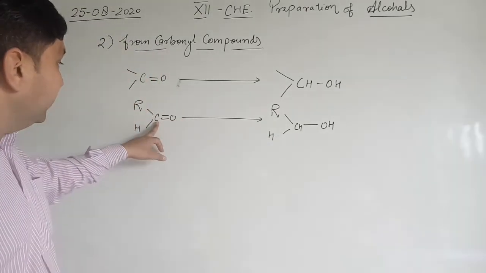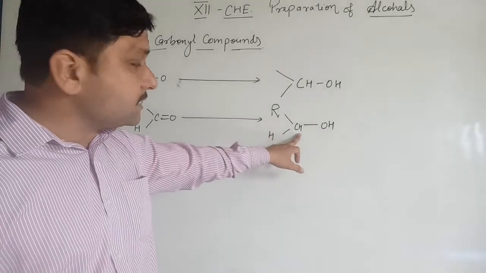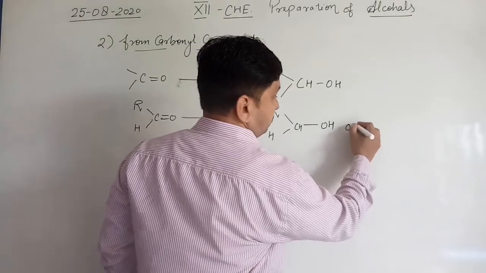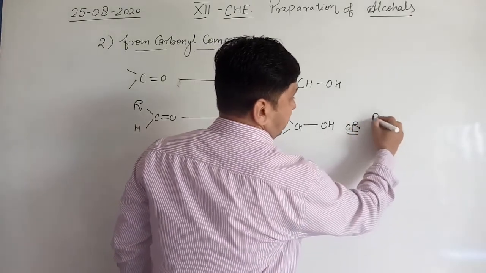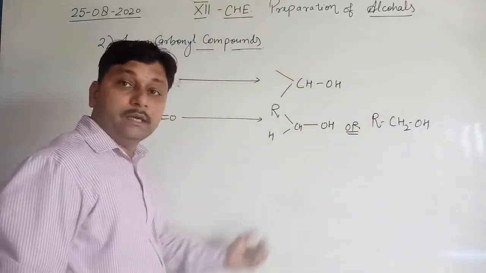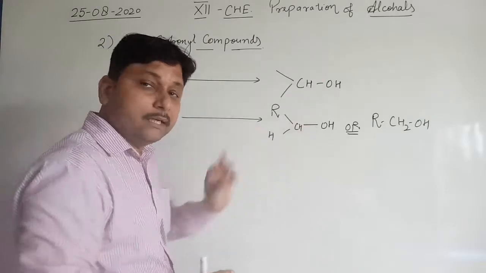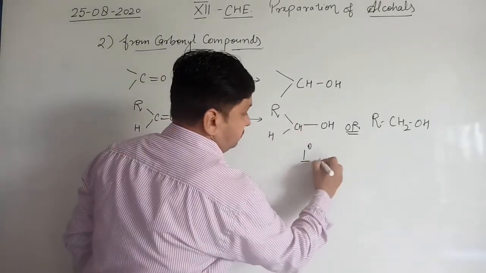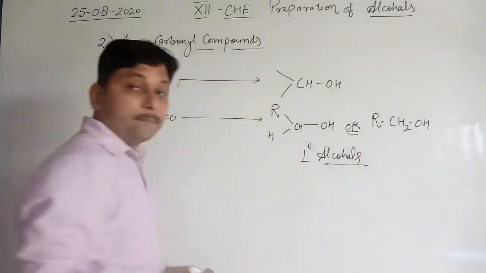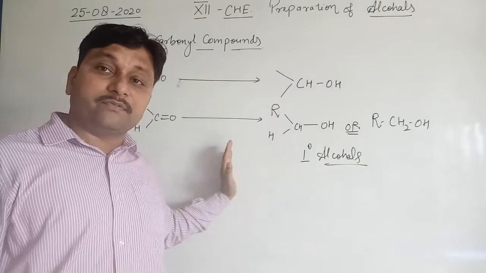This carbon already contains one hydrogen atom, that's why it forms RCH2OH. It means aldehydes have the tendency to form primary alcohols. Clear? Aldehydes form primary alcohols after reduction.